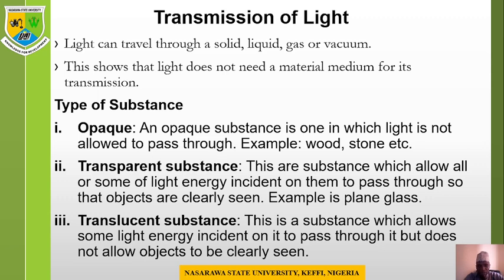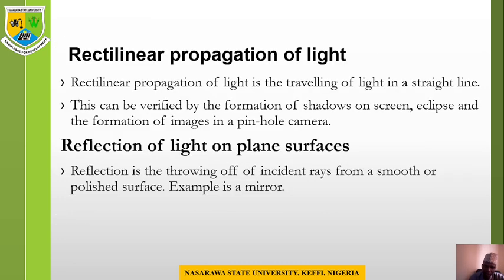These are substances which allow some light energy incident on them to pass through, but do not allow objects to be clearly seen. That is, some part of the light passes through while the rest is blocked, and for that, objects are not clearly seen. We refer to such a substance as a luminous substance.